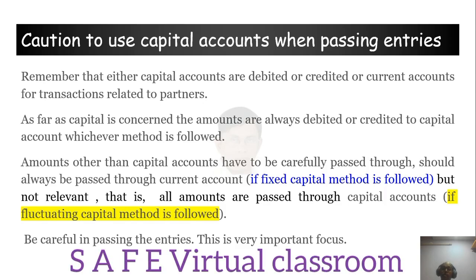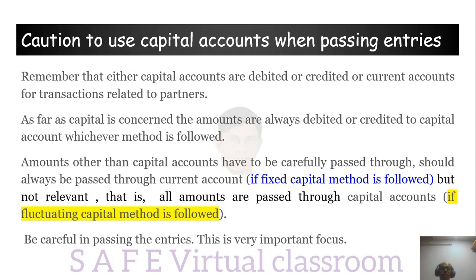But what is the difference? Amounts other than capital, meaning other than capital, additional capital, capital withdrawn, should always be carefully passed through the current account if the fixed capital account method is followed.